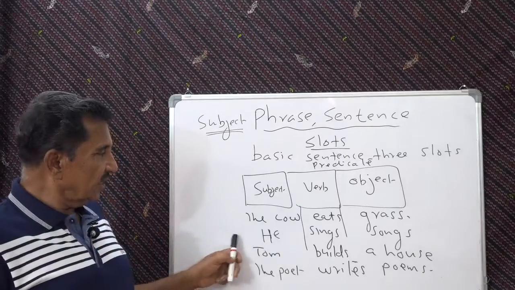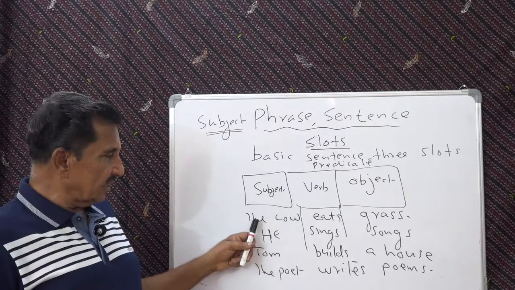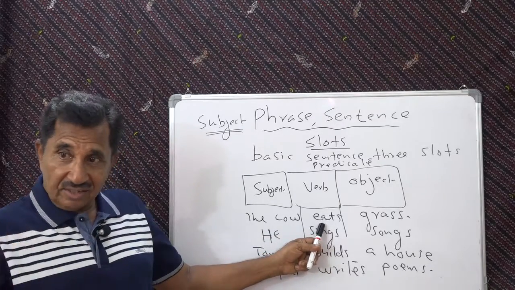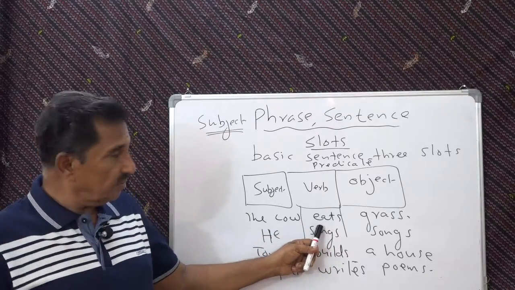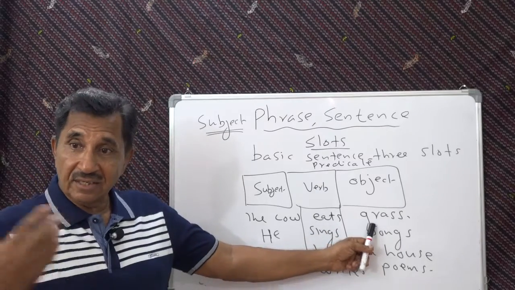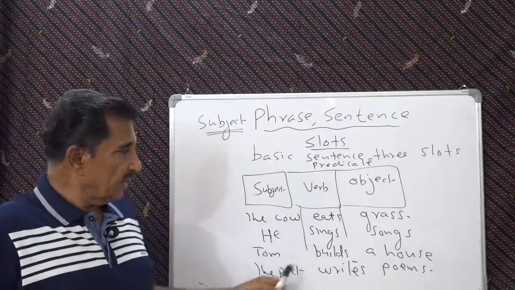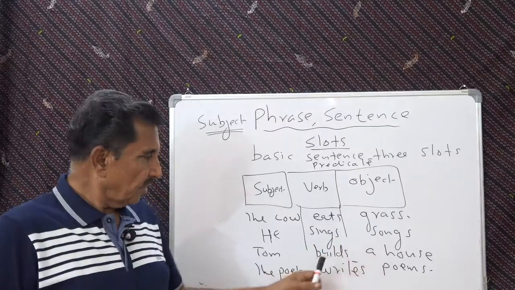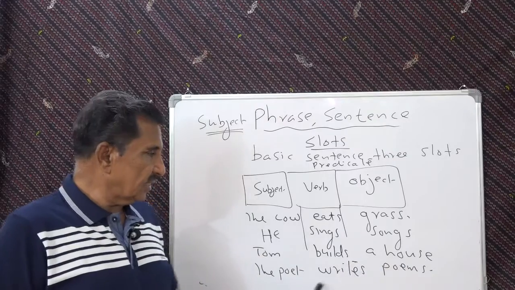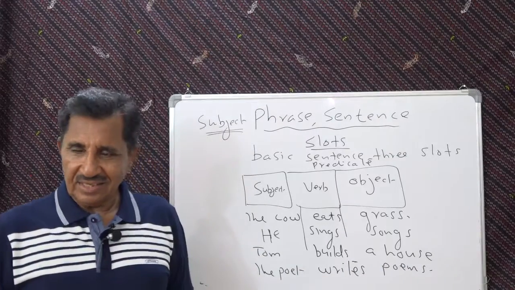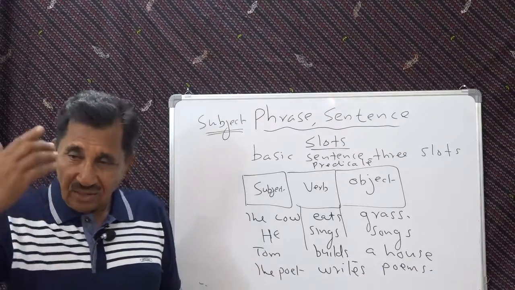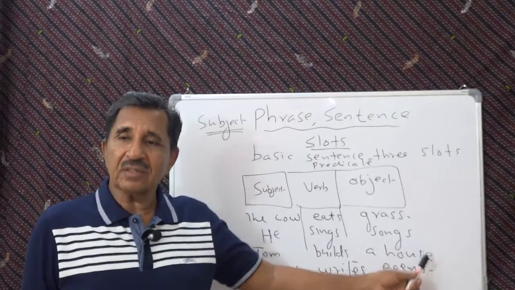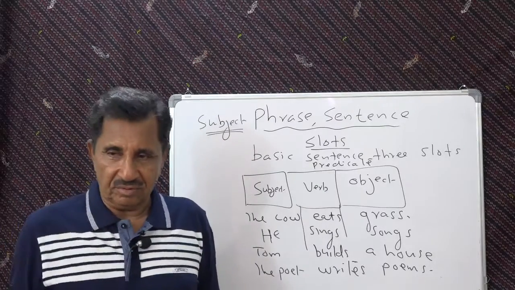So in this sentence, the starting is the subject, the starter. The action is described here. Action words we have seen, action words are verbs, and then the action is received by somebody. Here in this case: eats grass, sings songs, builds a house, writes poems. Understand? All those receiving words, or we call them objects, have to be nouns.